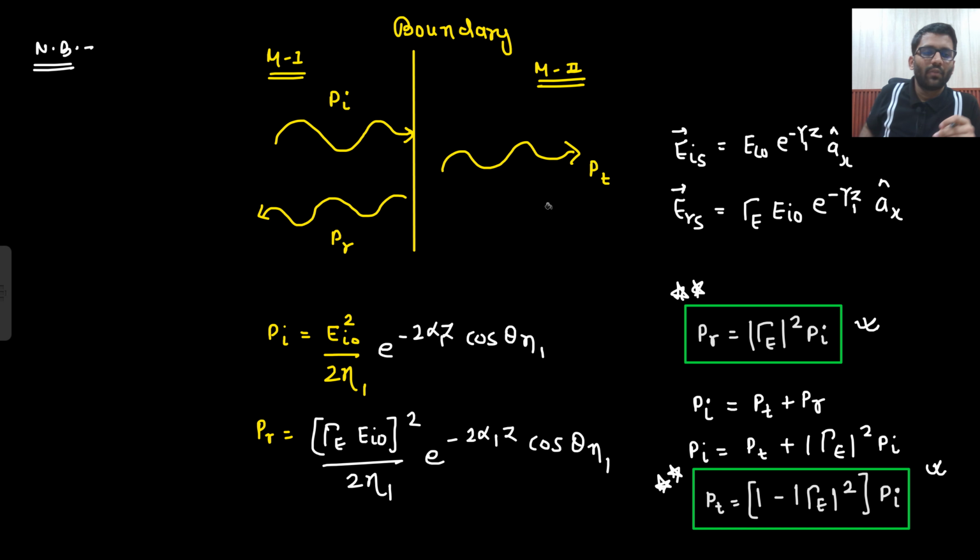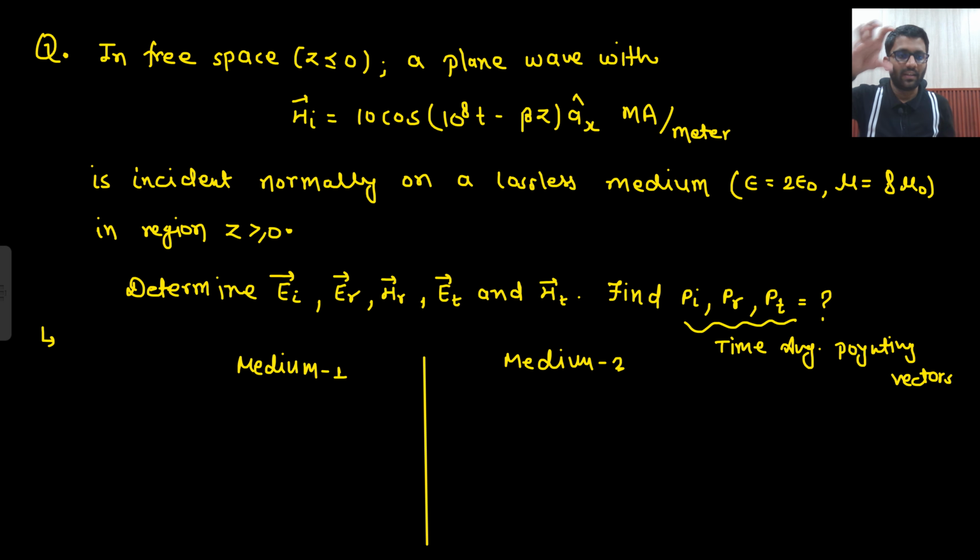One more note, what did we show? If the incident power is Pi, then the reflected power will be mod gamma E squared times Pi, and the transmitted power will be (1 minus mod gamma E squared) times Pi. Very easily you will be able to remember it. Let's solve the problem, and do not skip the problems. Here only you will be learning the true concept.